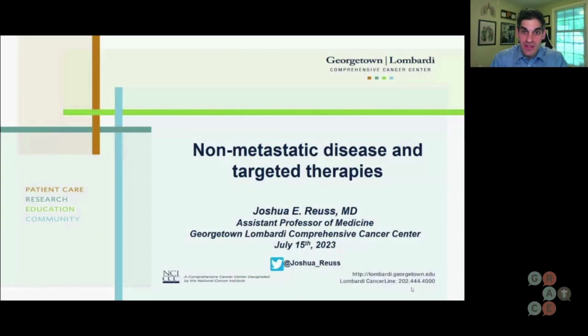So my name is Dr. Joshua Royce. I'm a thoracic medical oncologist at Georgetown University and assistant professor of medicine. And I'm privileged to be here today to speak on non-metastatic disease and targeted therapies, a very rapidly evolving space.